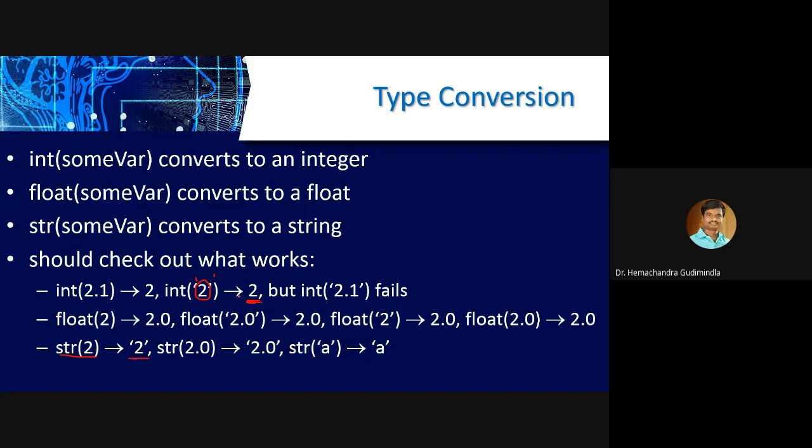For example, integer is the lower level, float is second higher, string is the third higher level of data types. First we will discuss integers. It is a lower type. The second one, float, is a little higher. The third one is more higher, that is called string. So whenever we are converting higher to lower, we call it explicit conversion. Higher to lower.